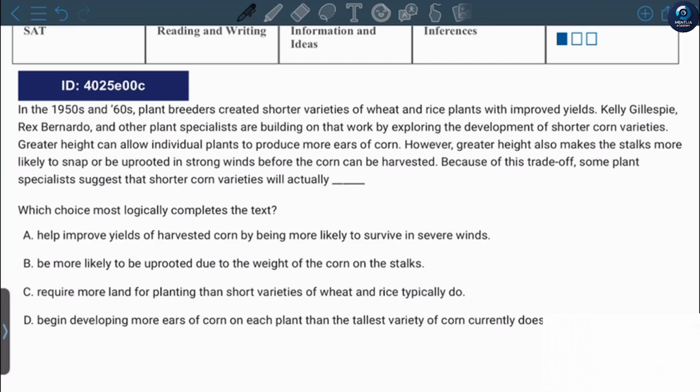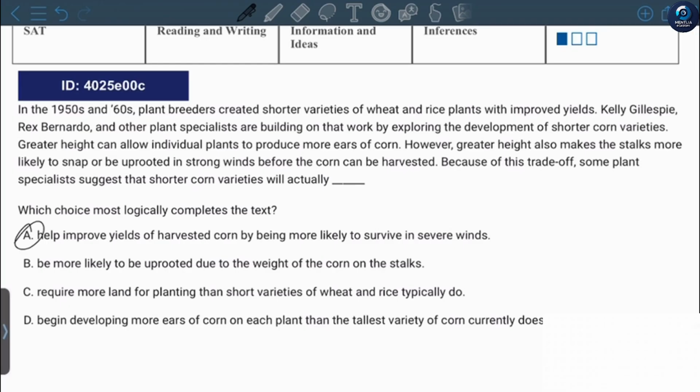Greater height can allow individual plants to produce more ears of corn. However, greater height also makes the stalks more likely to snap or be uprooted in strong winds before the corn can be harvested. Because of this trade-off, some plant specialists suggest that shorter corn varieties will actually help improve yields of harvested corn by being more likely to survive in severe winds.